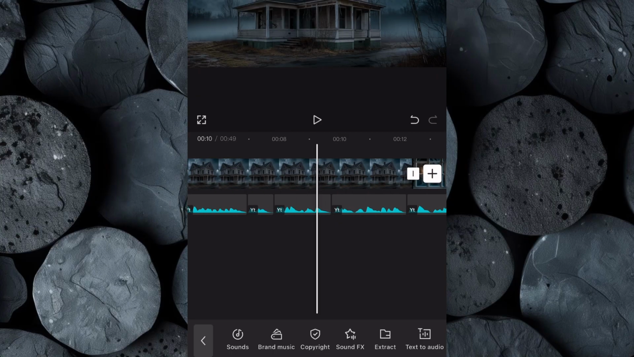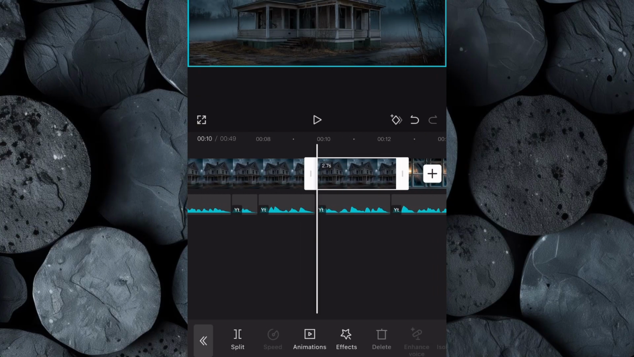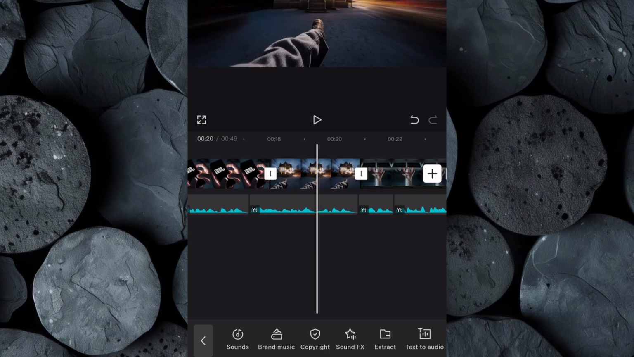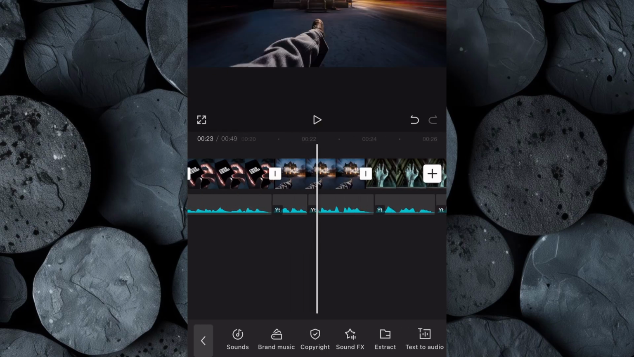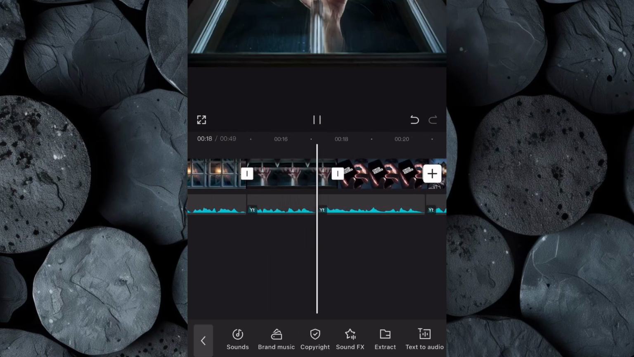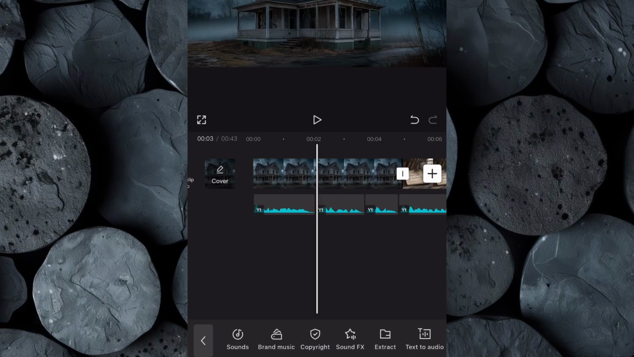The goal is to ensure that each image appears on screen at the right moment, aligning with the part of the story being told. Arrange the images in the timeline and adjust their duration so that they transition seamlessly from one scene to the next.